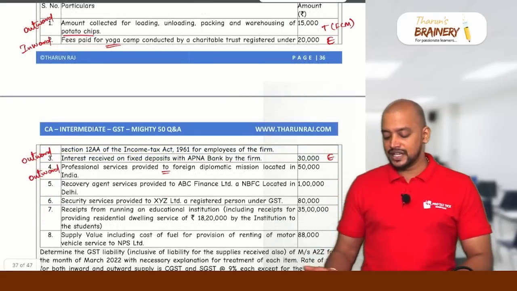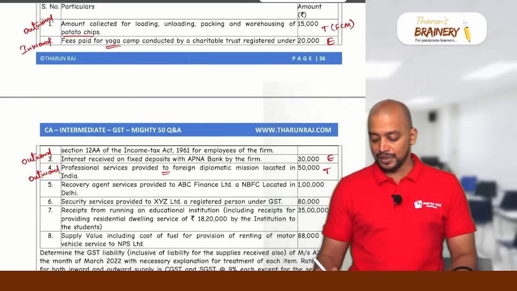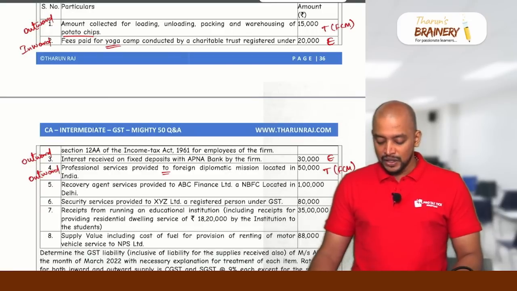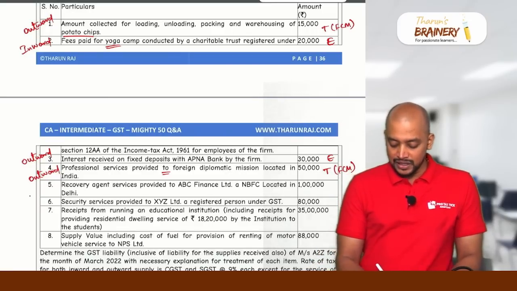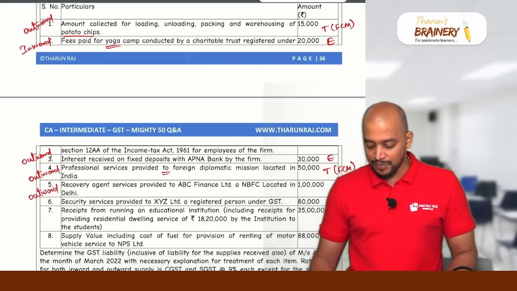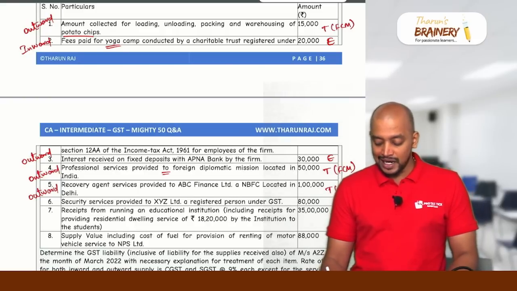So professional service provided to a foreign diplomatic mission will be taxable, and it will be taxable under FCM. Then recovery agent service provided to ABC Finance Limited, an NBFC located in Delhi. So this is also an outward supply, but it will be taxable under RCM.